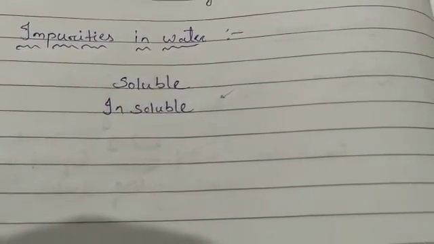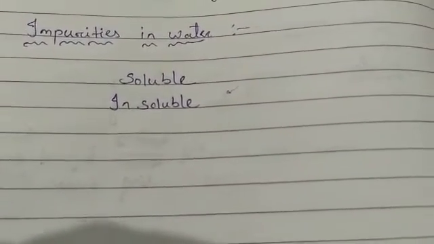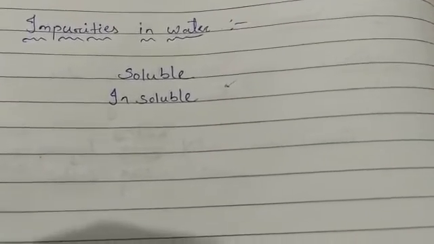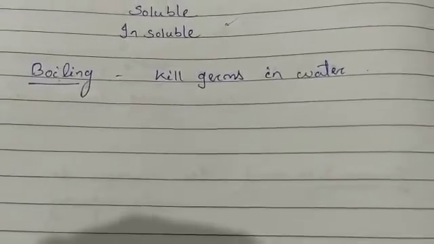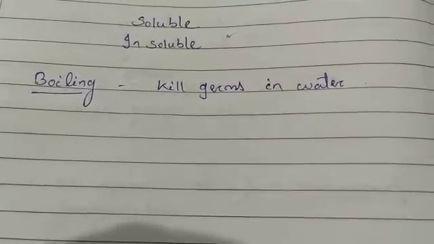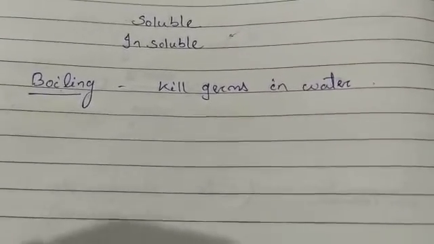There are different ways through which we can purify water, like boiling, sedimentation, decantation, and filtration. We will see the different methods by which we can purify water. Boiling is the best and simplest way to kill germs and bacteria present in the water.